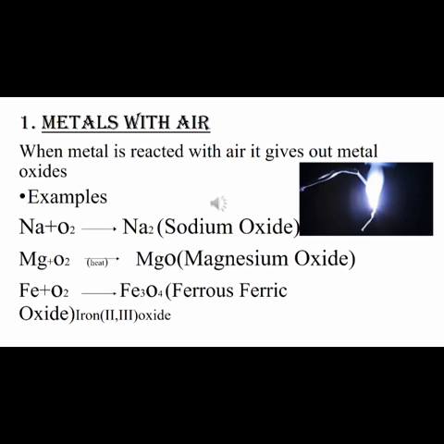One of the best examples or experiments to show that metal reacts with air or oxygen is burning of magnesium ribbon with air. Let's understand this experiment. First, we have to take a magnesium ribbon and clean it with sandpaper. By the way, why do we need to clean the magnesium ribbon before doing our experiment?